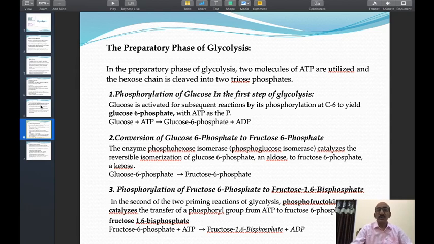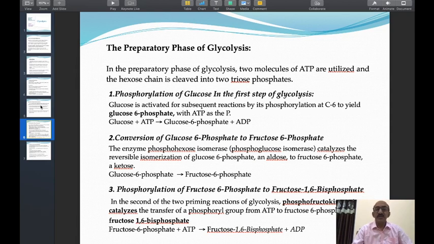Now come to the first step of glycolysis. The first step of the first phase of glycolysis is called phosphorylation of glucose. In this step, the glucose is phosphorylated.